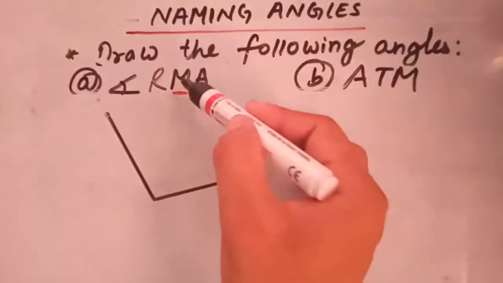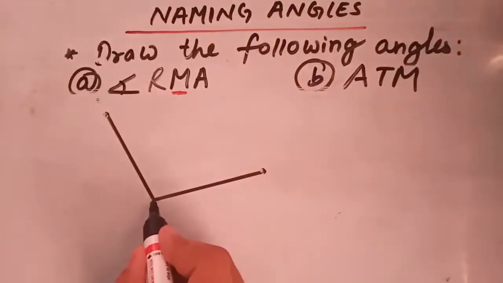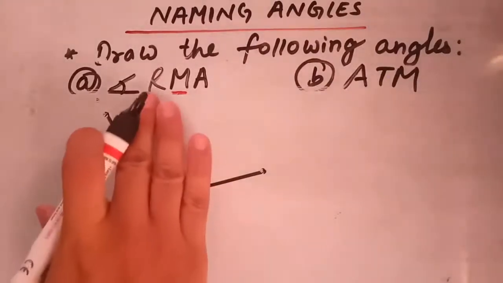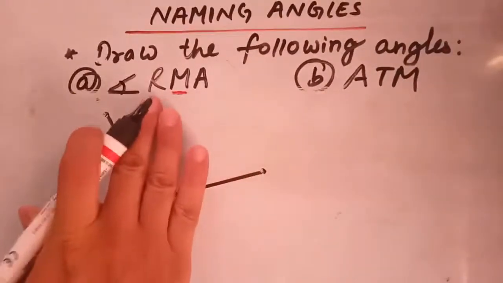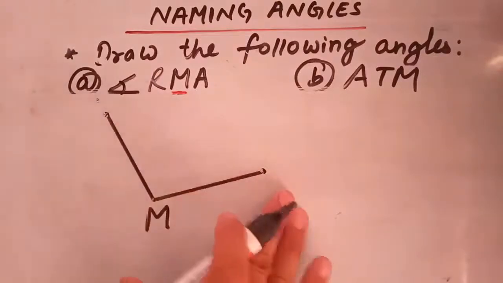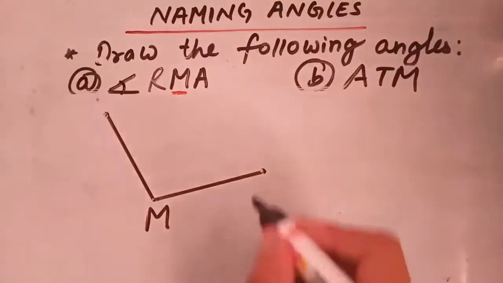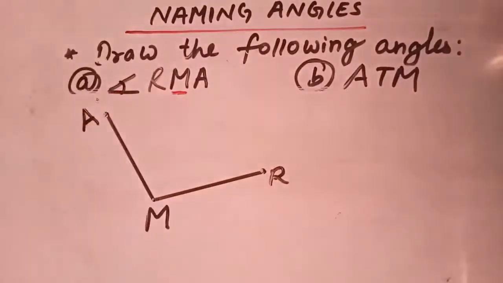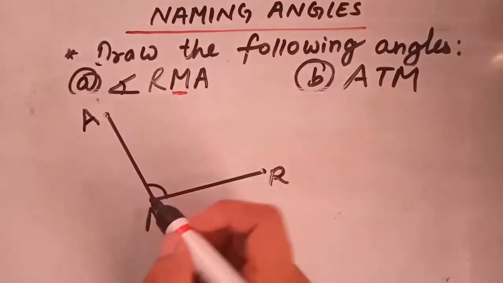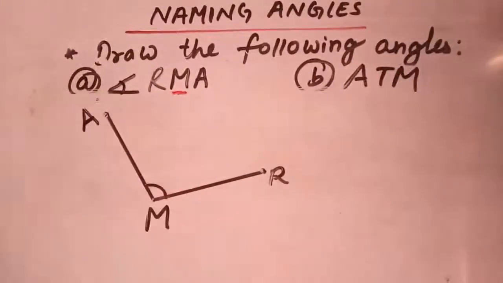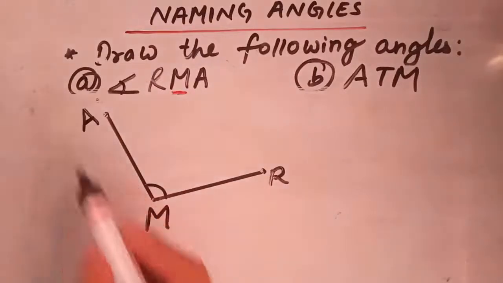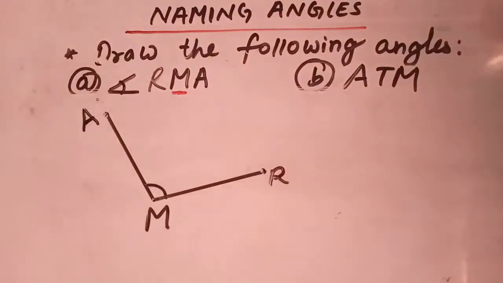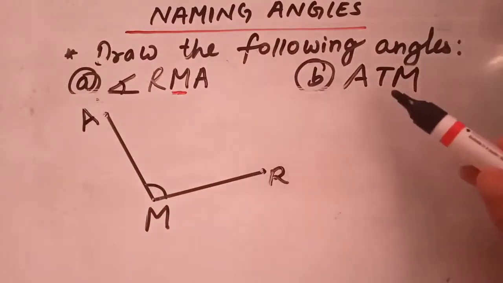Now R you can write here. Either you can write here or here, as you wish. A. So students, here we have drawn angle RMA or angle AMR. Now let me draw another angle ATM.